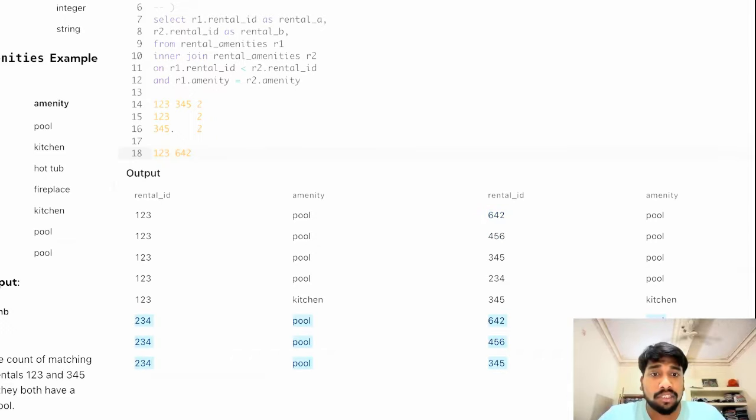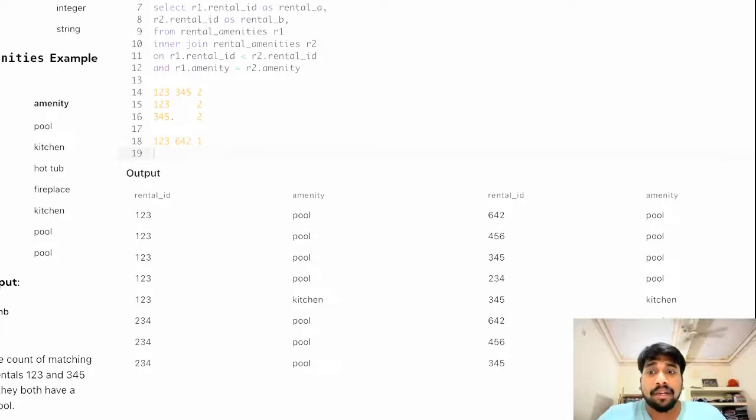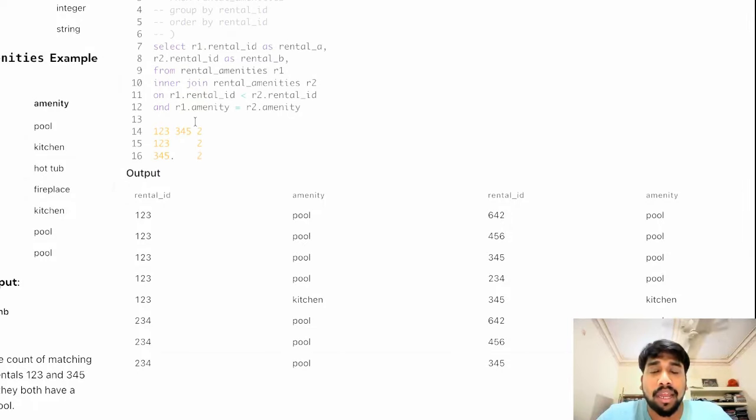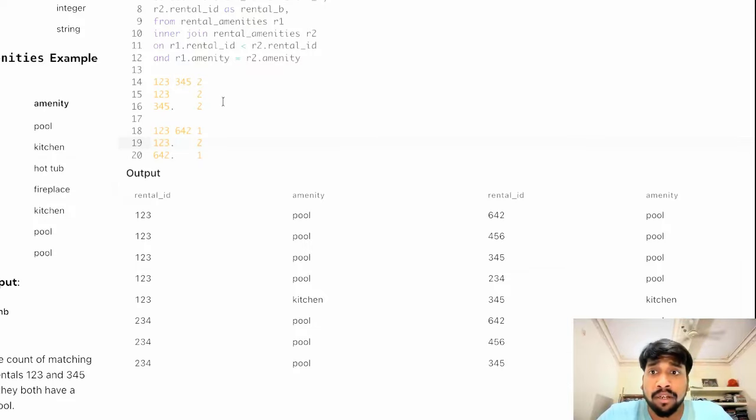Here 2, 3, 4 and 6, 4, 2 are coming, not 1, 2, 3. Here only one occurrence is coming. But the count of 1, 2, 3 is not 1, but 2. The count of 6, 4, 2 is 1. And here is where the magic comes. We will join these two tables, this count CTE and this other CTE that we'll make right now, on the basis of their counts as well.